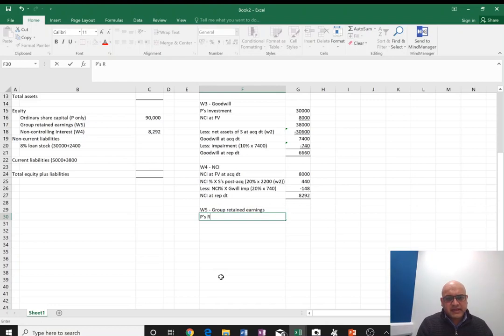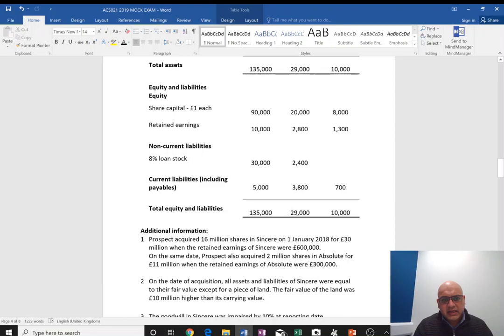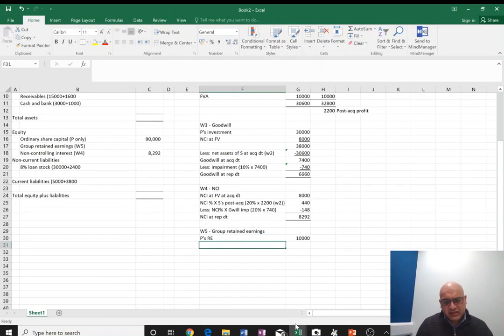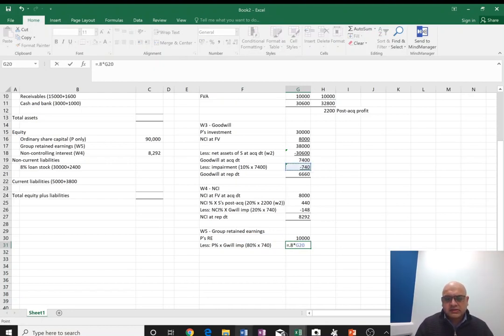So let's start with that. We start with P's retained earnings, coming from the question, and we know it was 10,000. So use that. Now let's adjust it with whatever adjustments we need to make. So just like NCI, we need to give parent their share in goodwill impairment. So it's 80% into 704. Okay. So that's done.